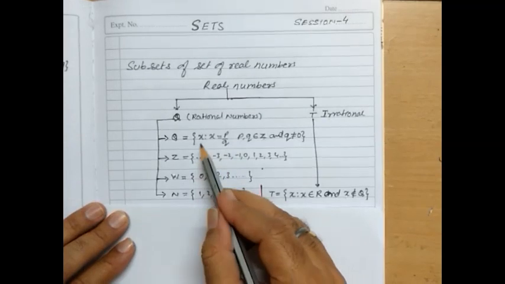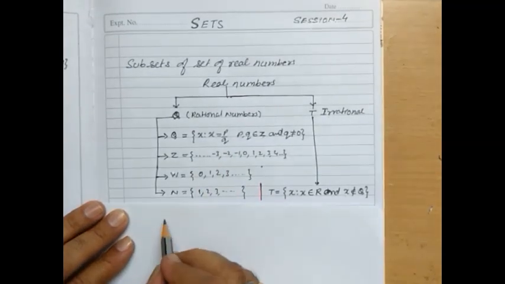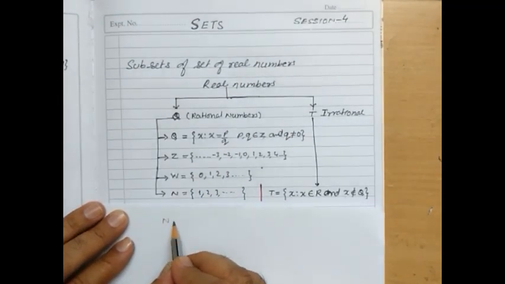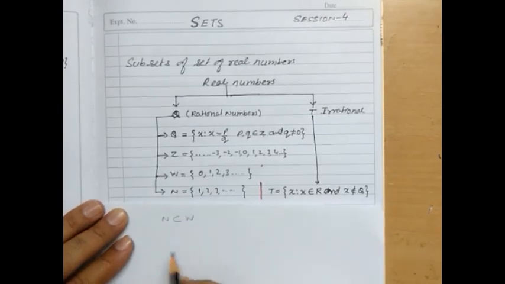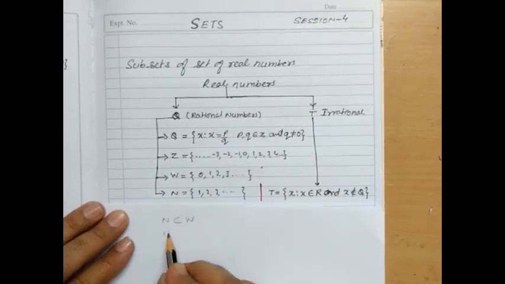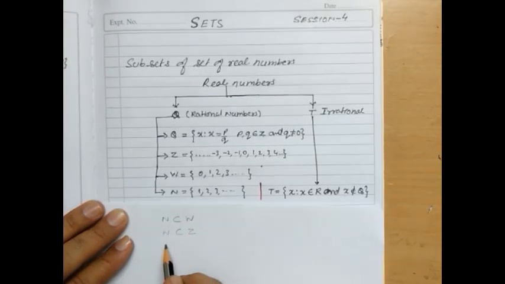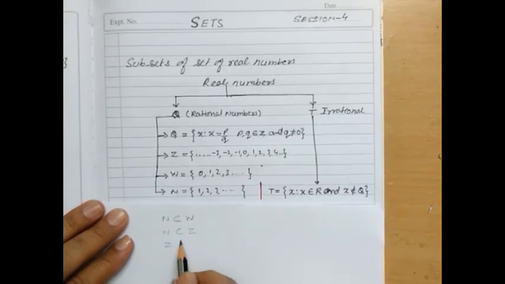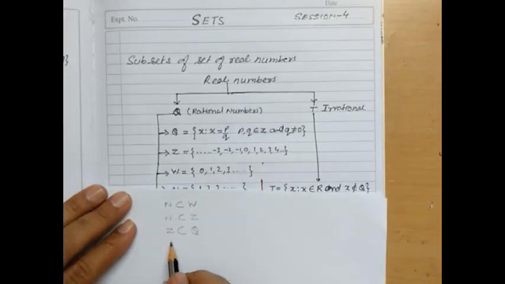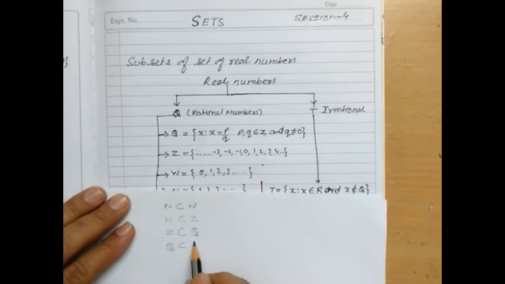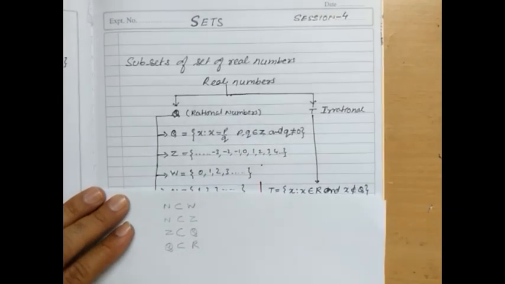So what kind of relationship is this? We say that natural number is a subset of whole number, isn't it? And whole number is a subset of integers, and integer is a subset of rational number, and rational number is a subset of real number, isn't it?